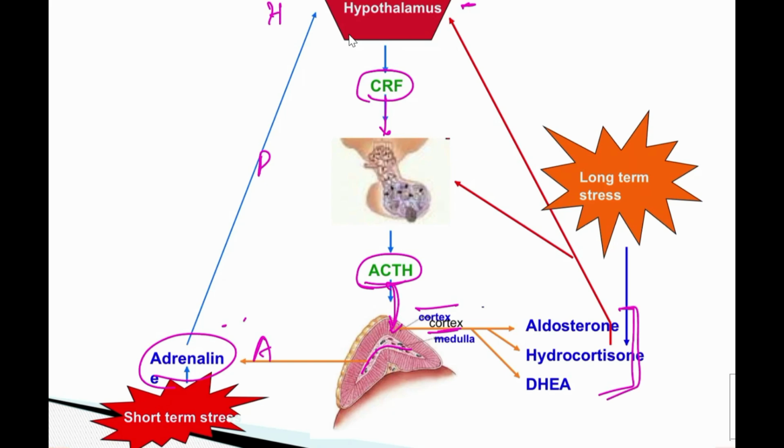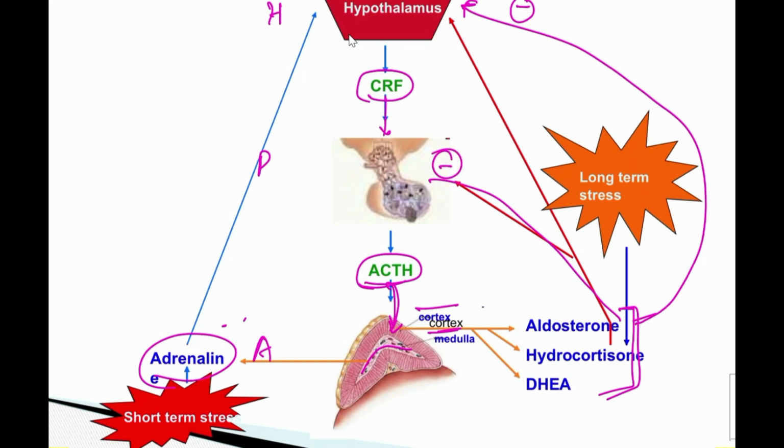Now this corticosteroid, once it comes into the circulation, then what will happen? There will be negative feedback. This is going to act on the hypothalamus as well as on the pituitary. So what will happen once this is released? It is going to inhibit the action of the hypothalamus as well as the pituitary. So there will be no further release of this and this.